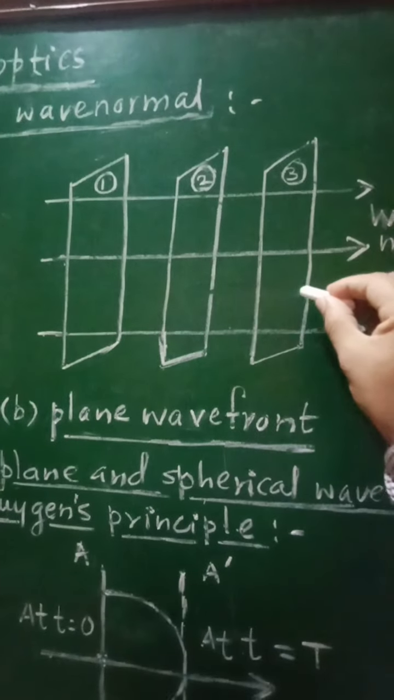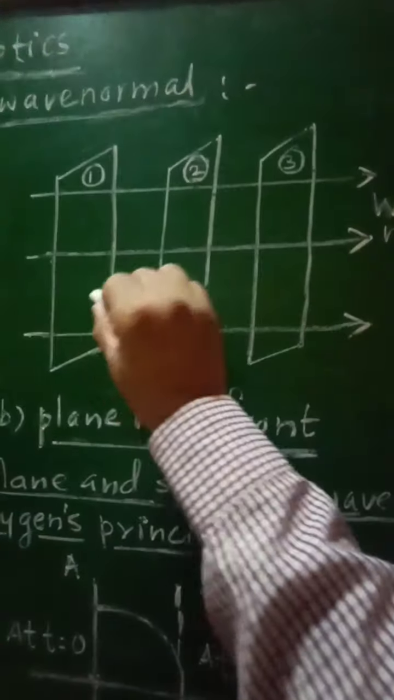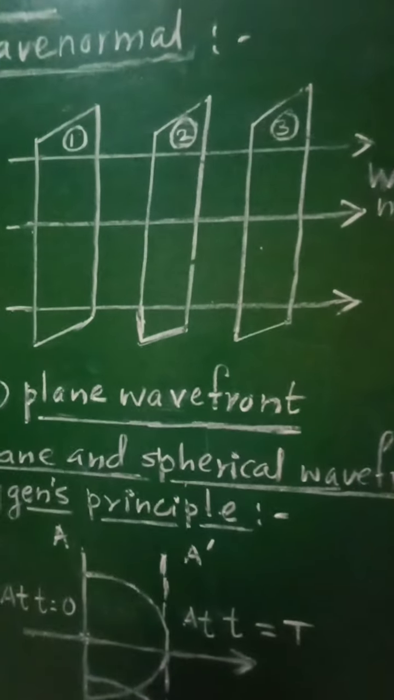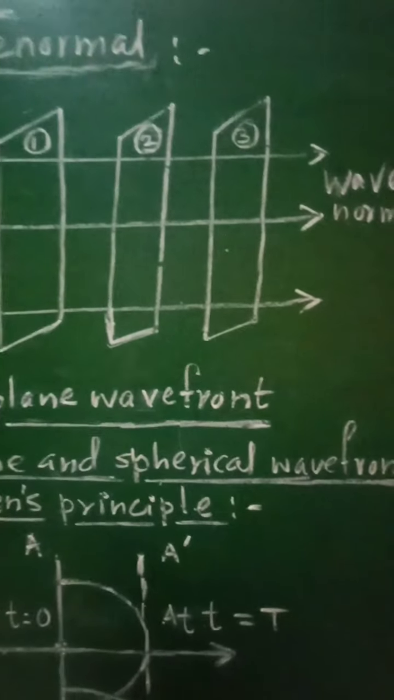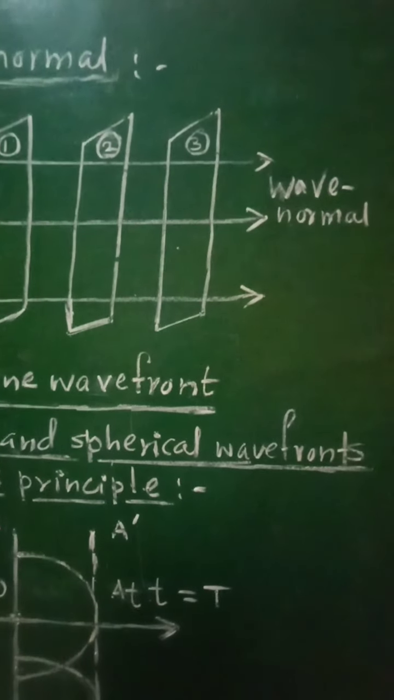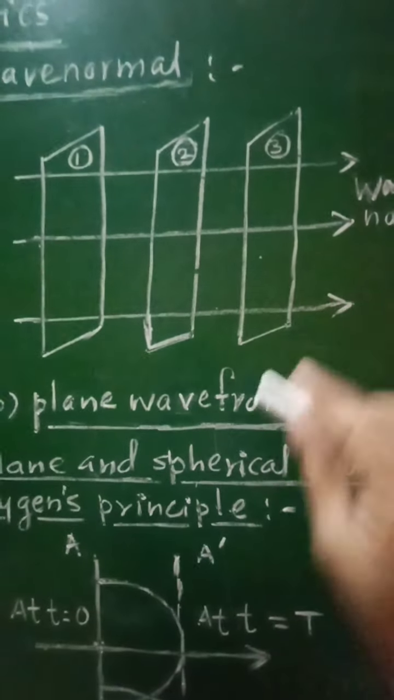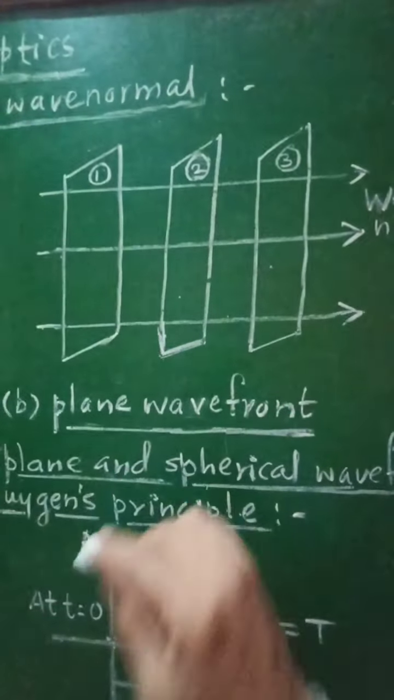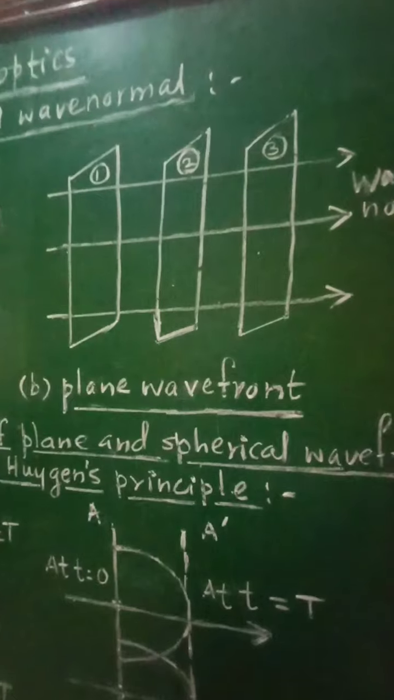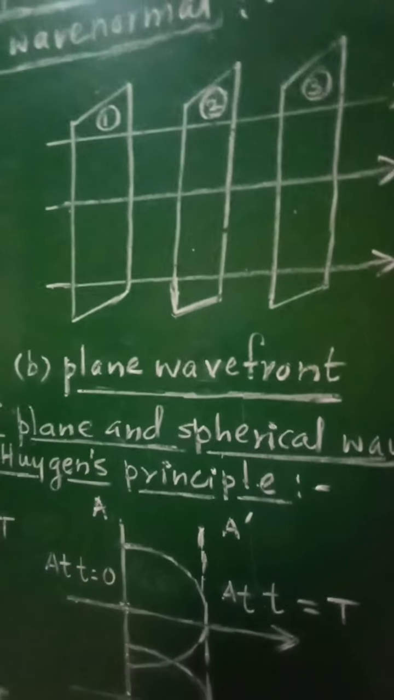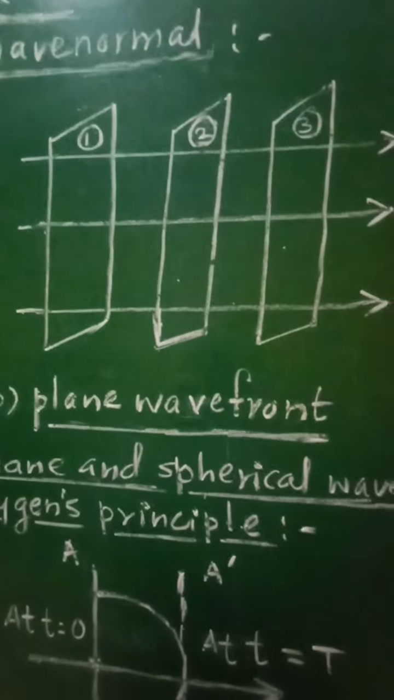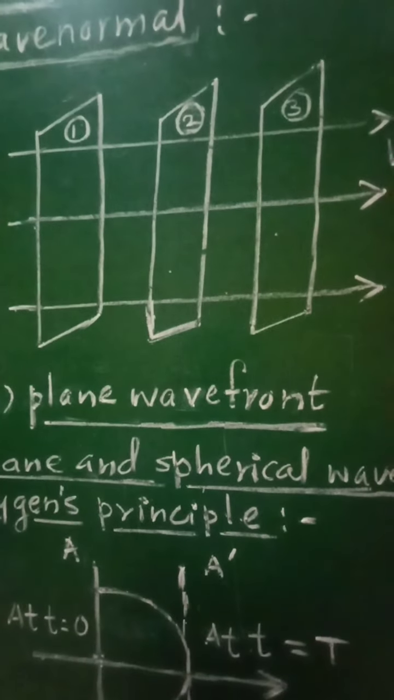Let us go for the second type. This is the plane wavefront. So 1, 2 and 3, these are the plane wavefronts, and these horizontal arrows will be nothing but wave normal. This type of plane wavefront will be obtained only when the source of light is at infinite distance. For example, the light coming from the sun will give rise to the plane wavefront.